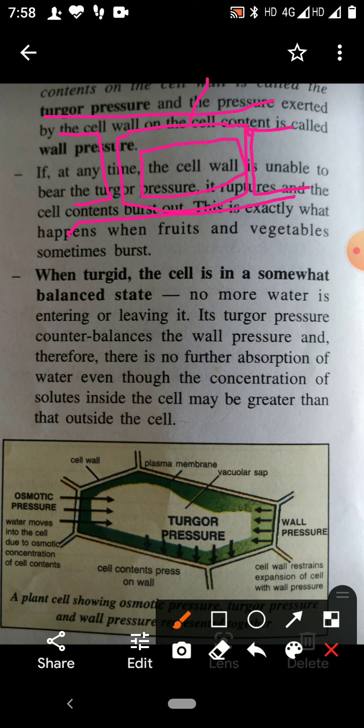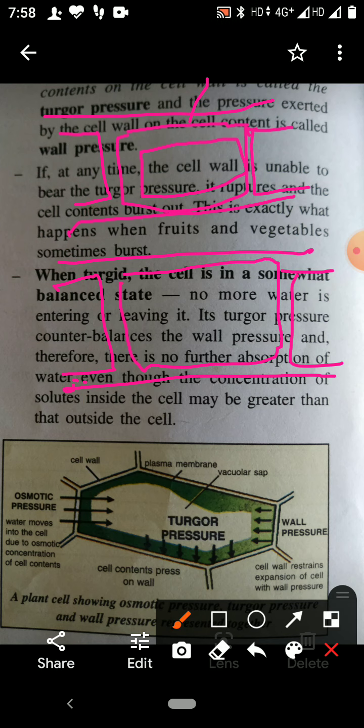When the cell is placed in the hypertonic solution, outside concentration is higher, so molecules of water from the cell move out. It means there is exosmosis. When molecules of water from the cell move out, exosmosis occurs. Then the cell membrane is withdrawn from the cell wall.